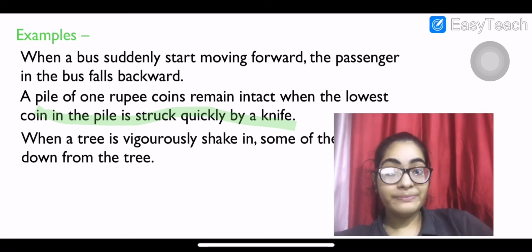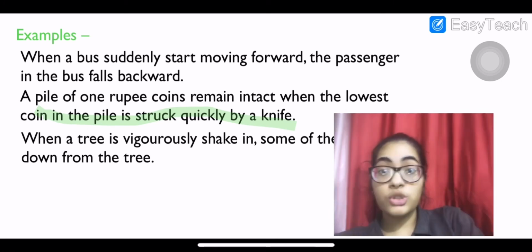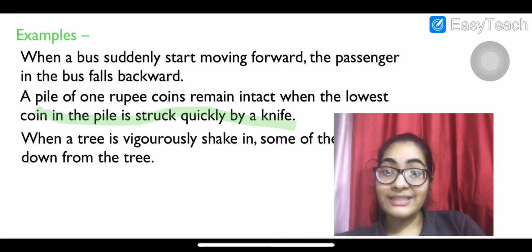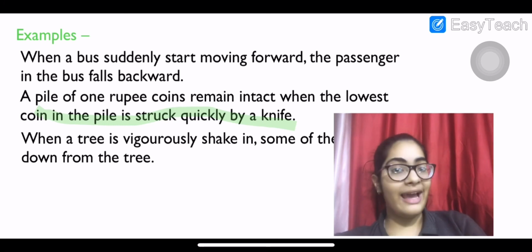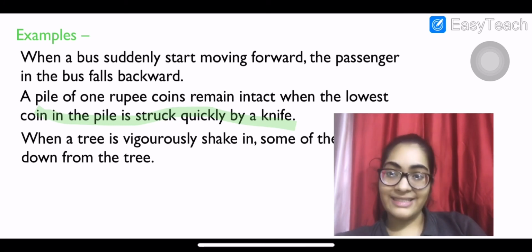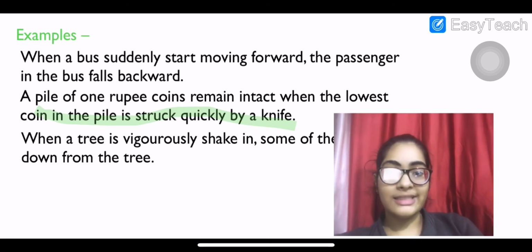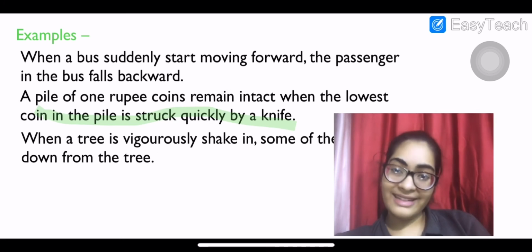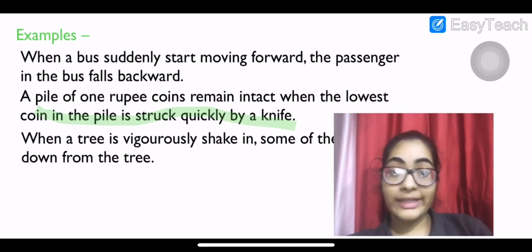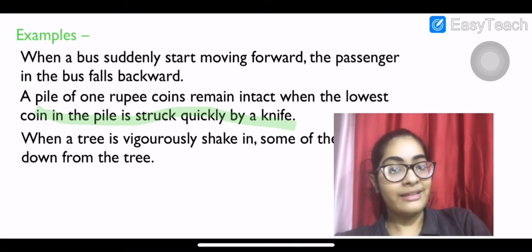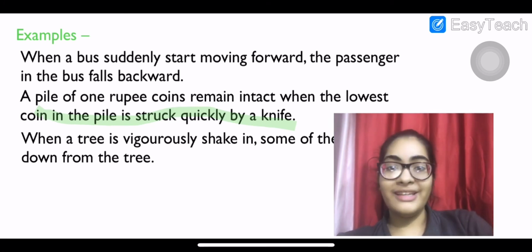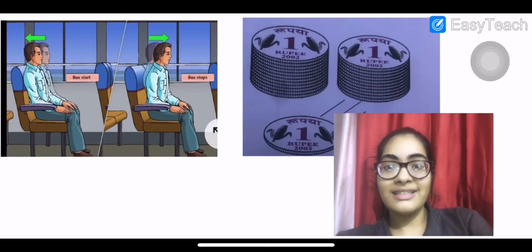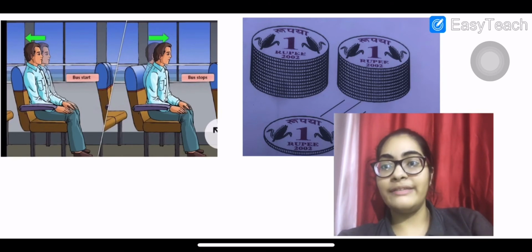क्योंकि because of inertia of rest. The upper portion of the pile tends to be at rest. आपने lower portion को displace किया, the lower portion will get displaced and the upper portion will be at rest. When you vigorously shake a tree, its leaves fall down because leaves tend to be in the state of rest. और tree को आपने motion में लाने की कोशिश की, then the leaves will fall down because of inertia of rest. देखो pile वाला example, it's already given.